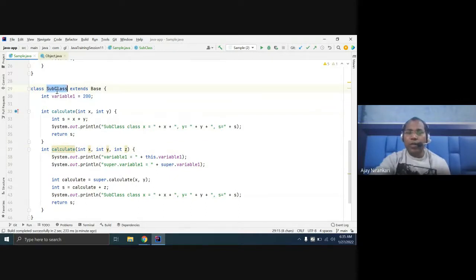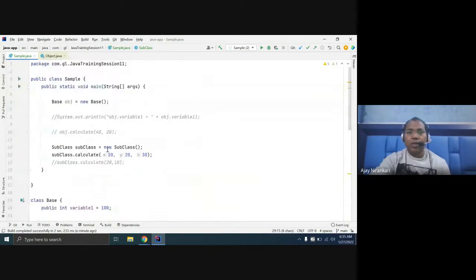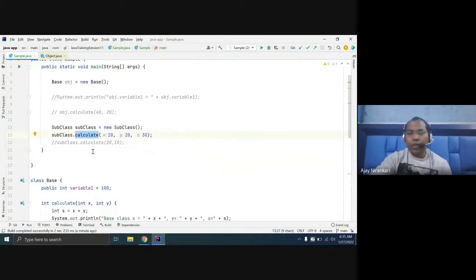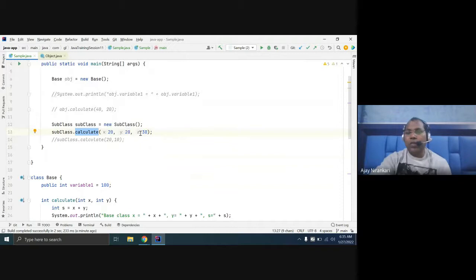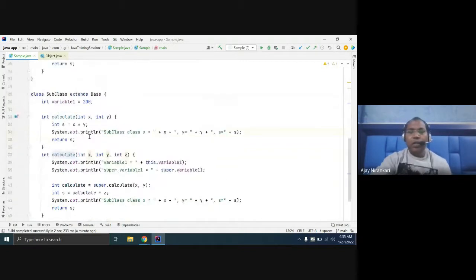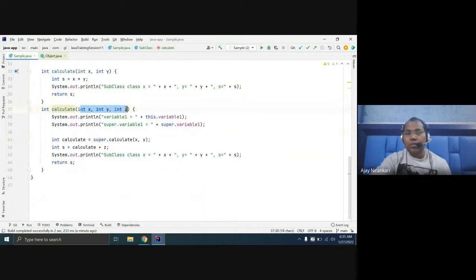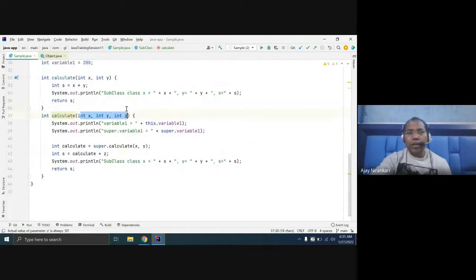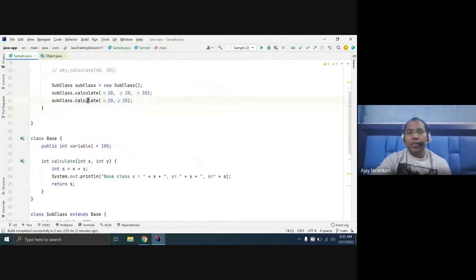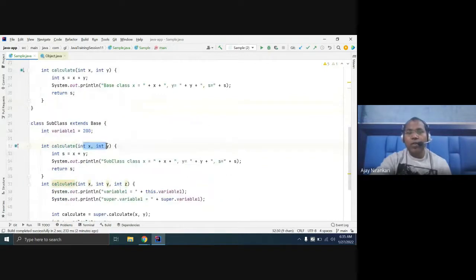So how to use this method? First, you have to create the object, and then invoke the method. If you pass two arguments or three arguments, you have both options. If you pass one, two, three arguments, the compiler invokes your three-argument code. If you pass only two arguments, it will invoke your two-argument one.